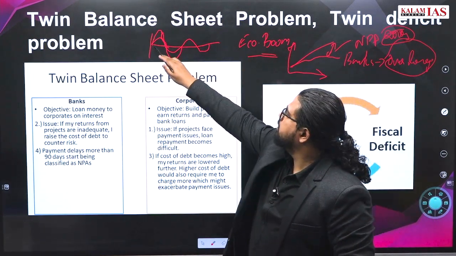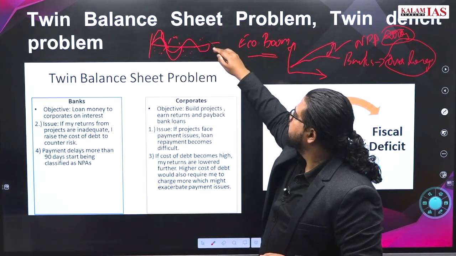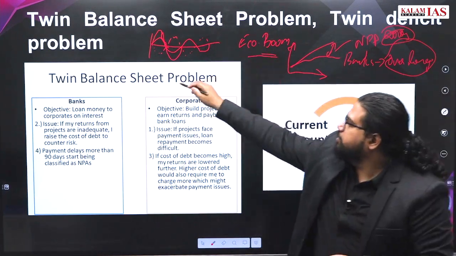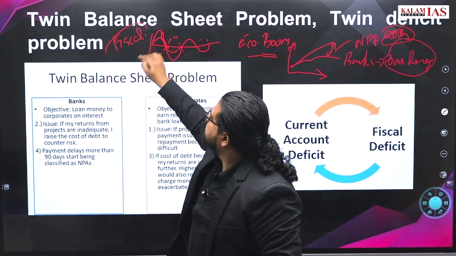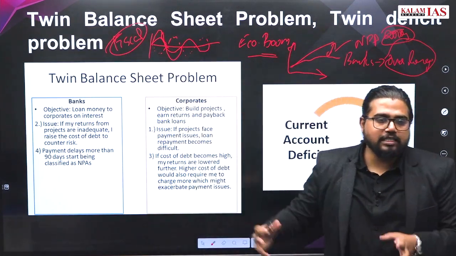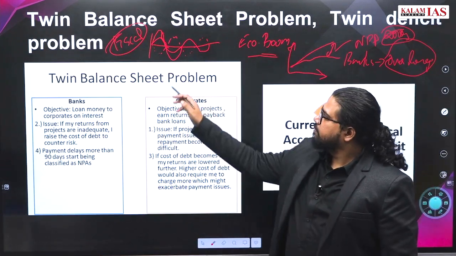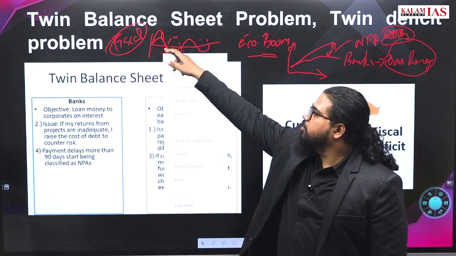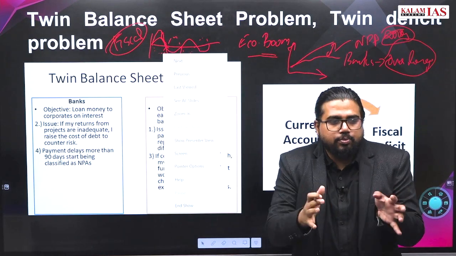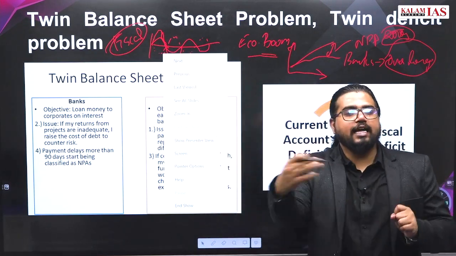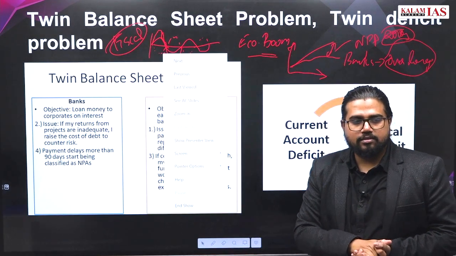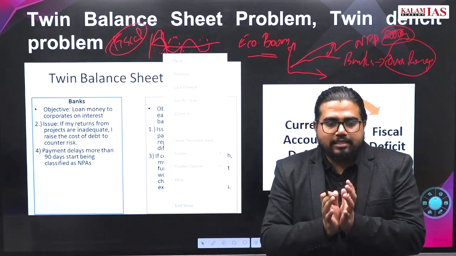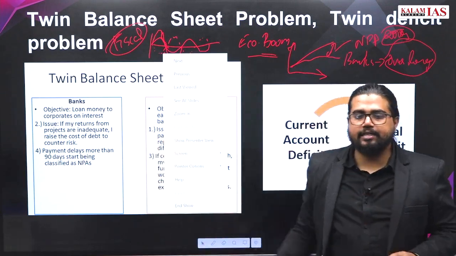Now instead of doing this, you follow a counter cyclical policy. What is the advantage of counter cyclical fiscal policy? This is more related to fiscal aspects, but you can connect some aspect of this with the twin balance sheet problem. Here you are not spending too much, but the economy is growing. That means the government has a huge buffer. When things go wrong, the government can come up and spend this XYZ amount. Even if a pandemic came or a very big thing happened, the government has so much buffer that it can keep the fiscal deficit in limits.